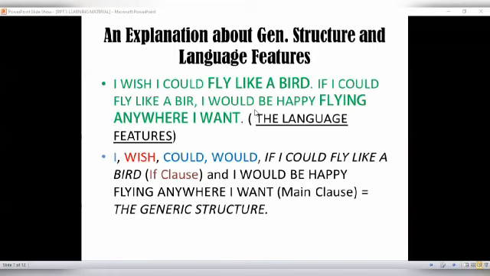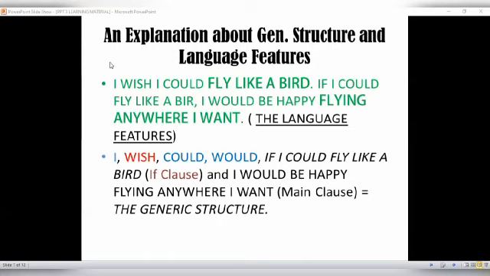Okay, from the example, let me explain. I wish I could fly like a bird. And then, if I could fly like a bird, I would be happy flying anywhere I want.